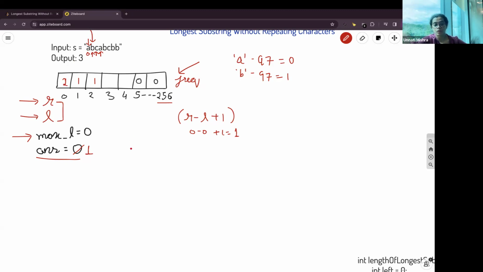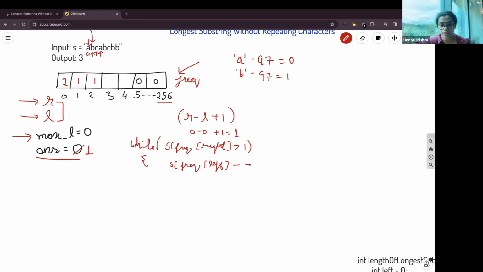So we'll add a check in our code that while frequency of s of right is greater than 1, then we'll remove the characters from left: frequency of s of left minus minus, and left plus plus. I'll explain it to you.